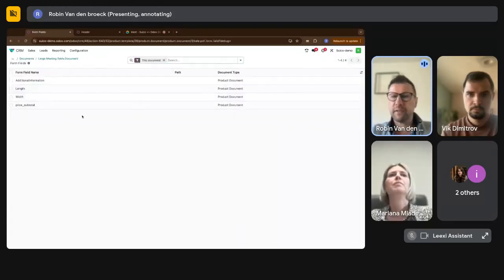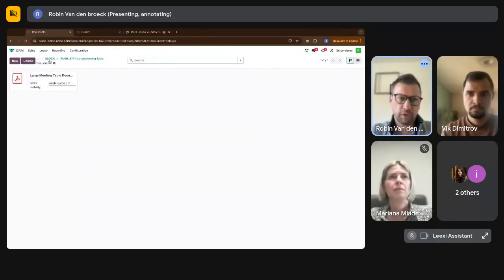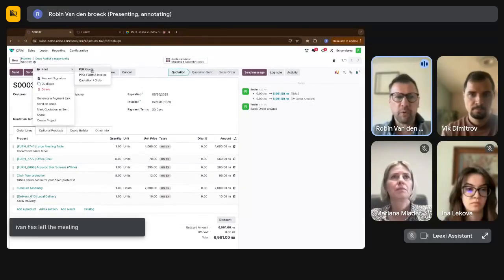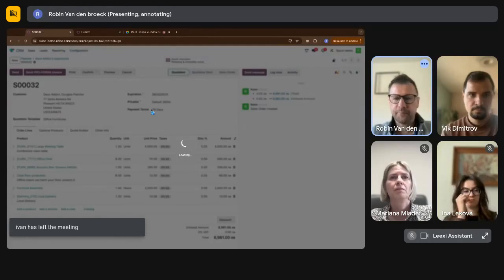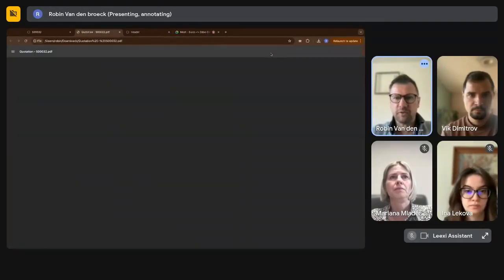See, those are the dynamic fields that you can edit when you add the document, but they don't have to be manually added. They can be automatically added also with fields from your order. So this is how that works actually. Now, when we look at our PDF code and we generate it, then you will see that we have a combination of all these.